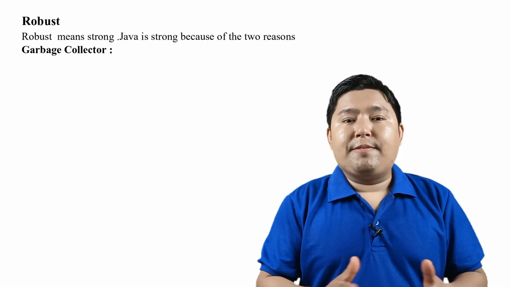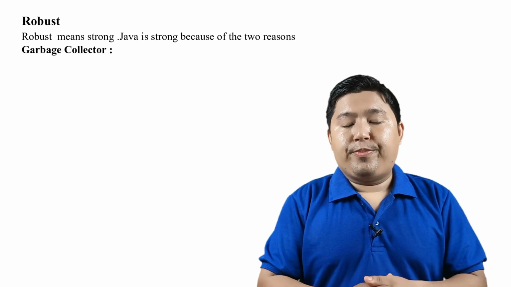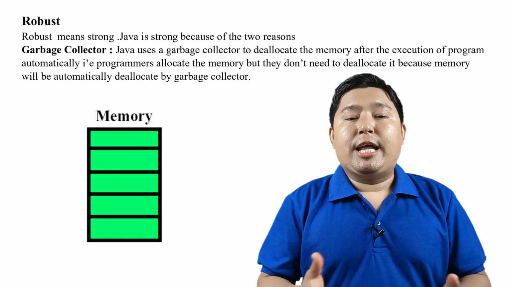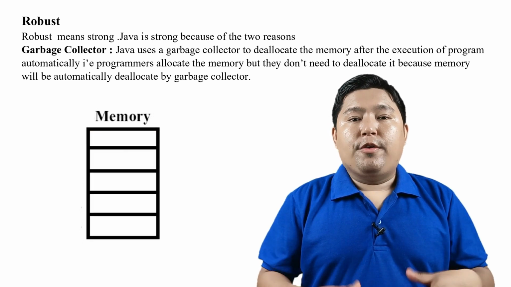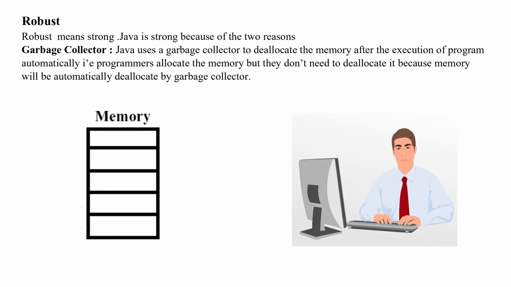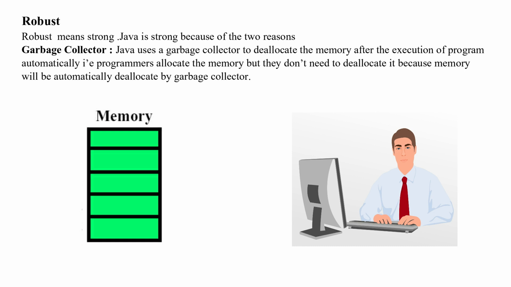What is the role of the garbage collector? First we should know that in Java, the role of the garbage collector is to deallocate memory, to free that memory. In most languages, programmers allocate memory and use it, but forget to deallocate. In such a situation, while using memory for a long time, your program may become corrupt or your system may become slow.